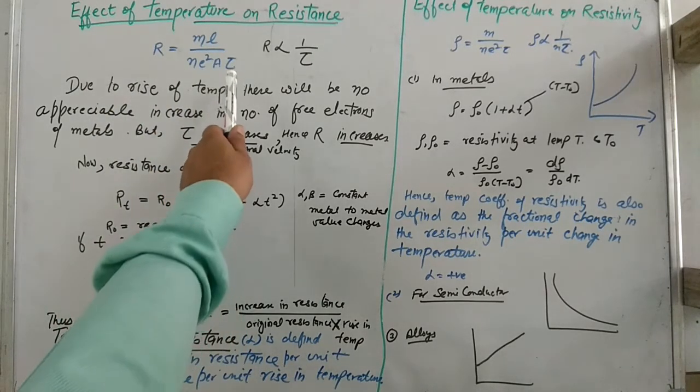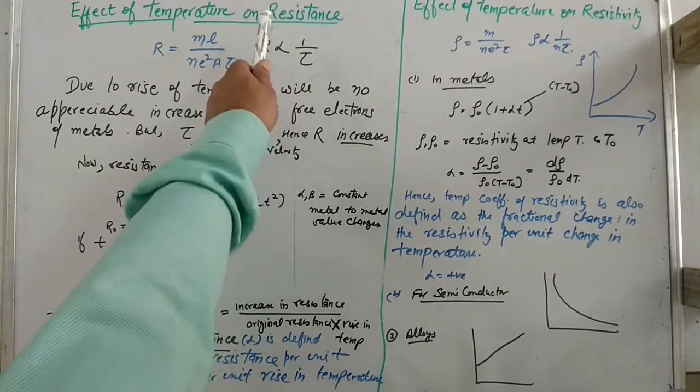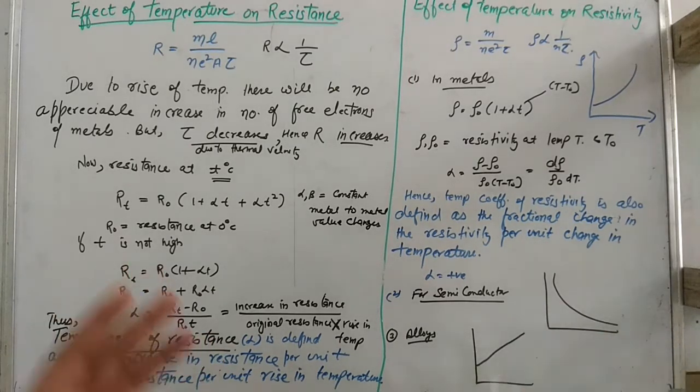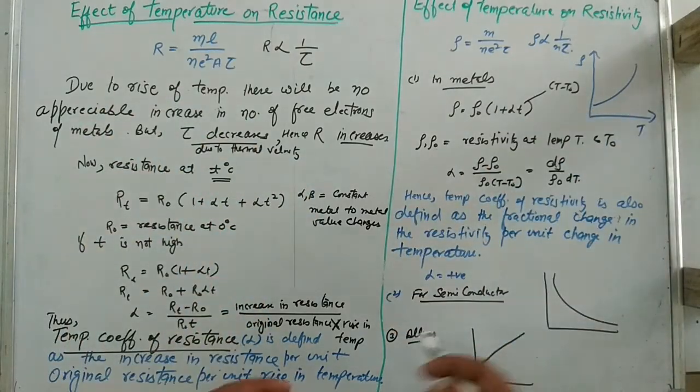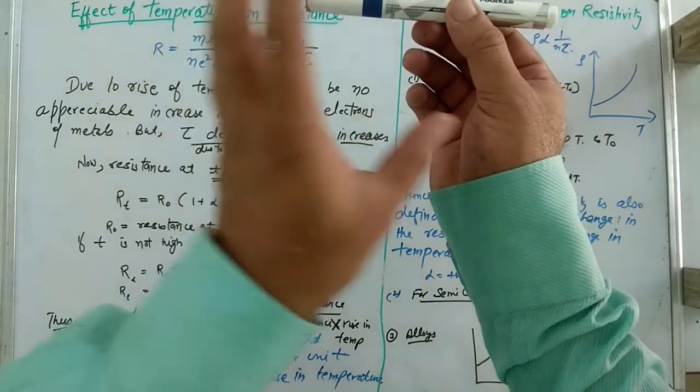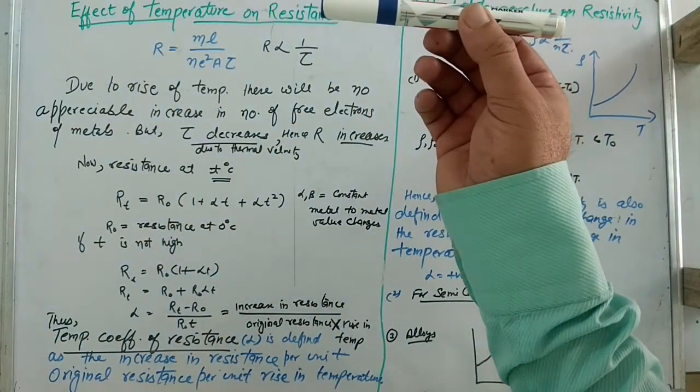Now this relaxation time actually depends on the temperature, especially in metals. When the temperature rises, what will happen? Just imagine this is a metal and it has a lot of free electrons.